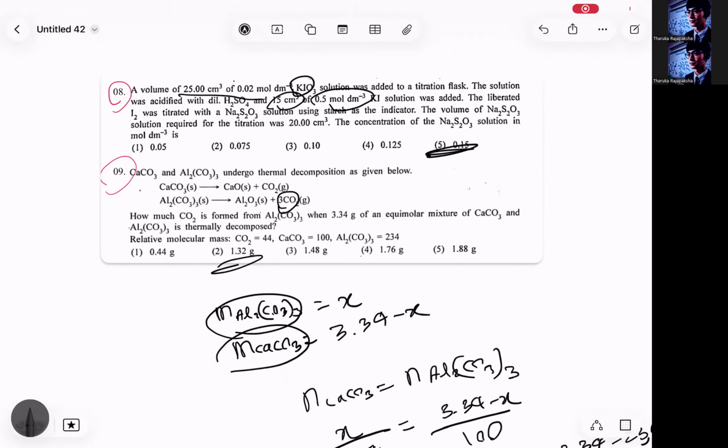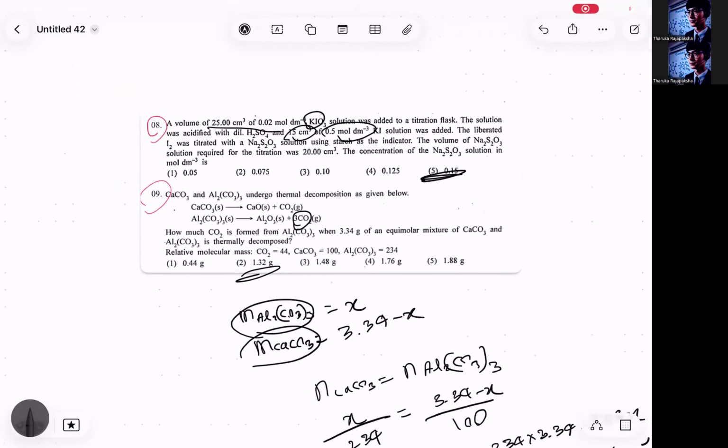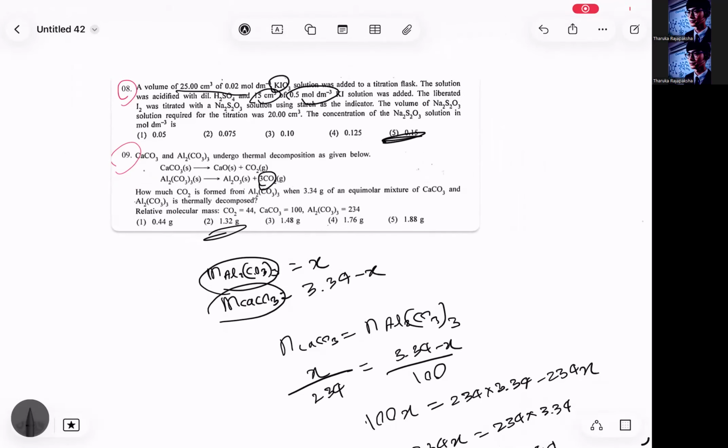So there you go. With that, mock paper number 4 will be over, right? So with that, mock paper number 4 is complete. So let's get ready for mock paper number 5.